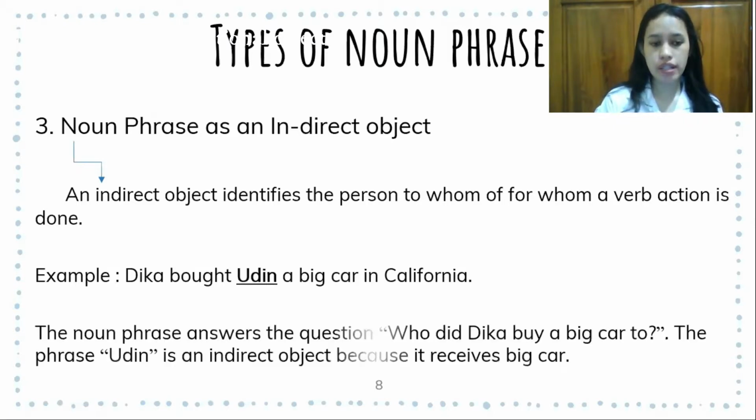In this sentence, the noun phrase answers the question, who did Dika buy a big car to? The phrase Udin is an indirect object because he received a big car, so that we can say that Udin is the indirect object in this sentence.